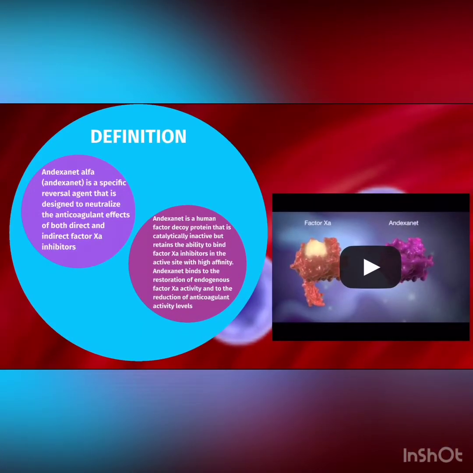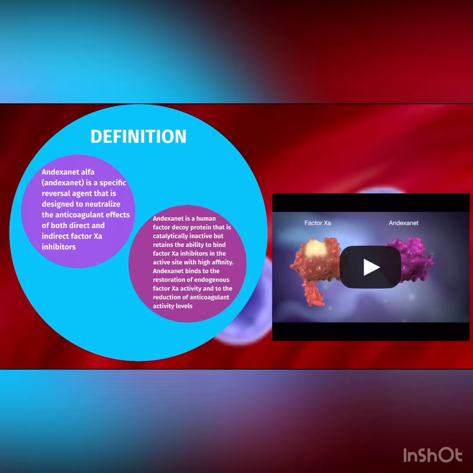Definition. Andexanet alpha is a specific reversal agent that is designed to neutralize the anticoagulant effects of both direct and indirect factor Xa inhibitors.